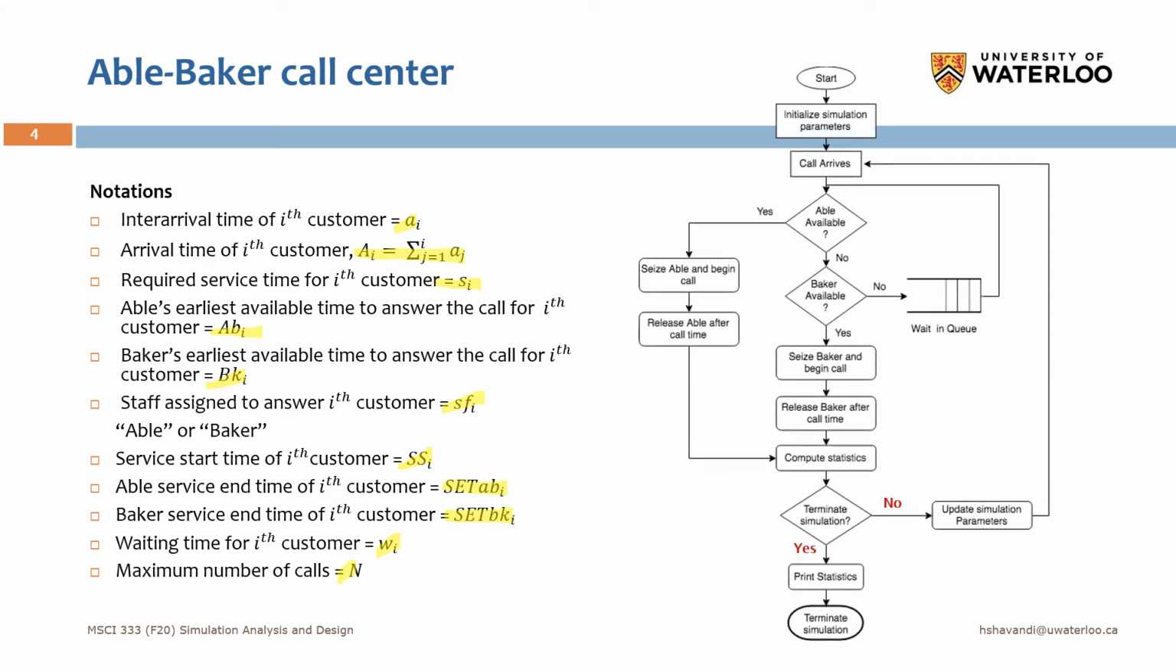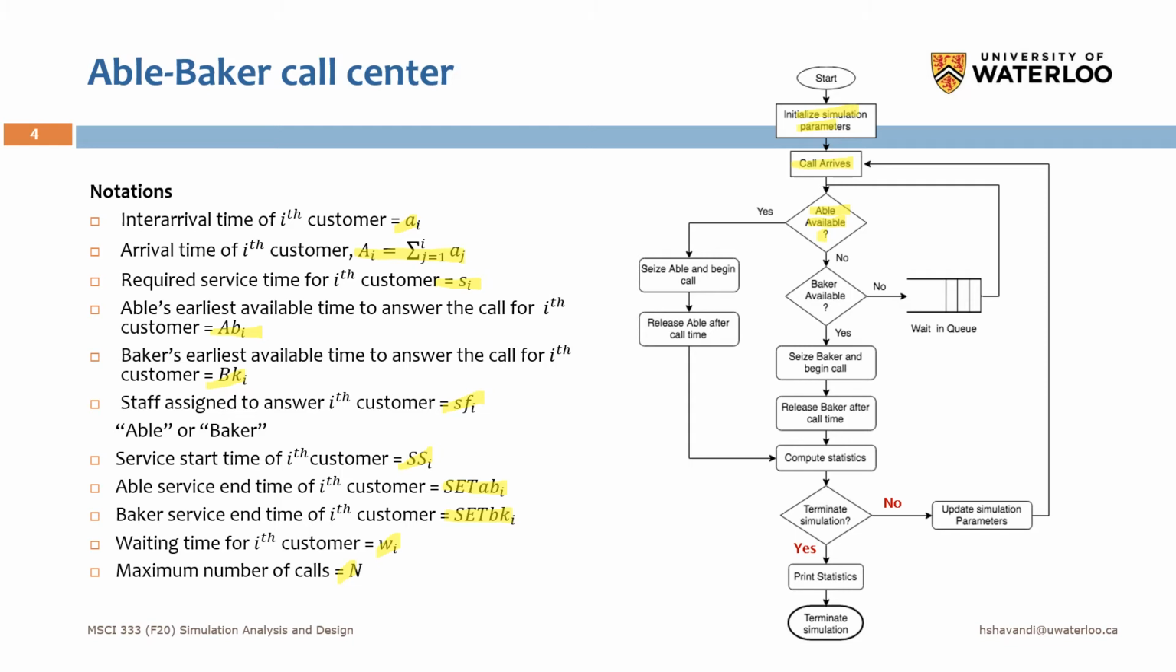So this is our notation for modeling this system. And here is the general flow of the simulation of this model. We call this a flow chart, and by this flow chart we are showing how in general the simulation model will work. So at first we initialize the simulation parameters, and then we have the call arrival. When a call arrives, since we assume that in case both servers are available, Able will take the call, at first we check the availability of Able.